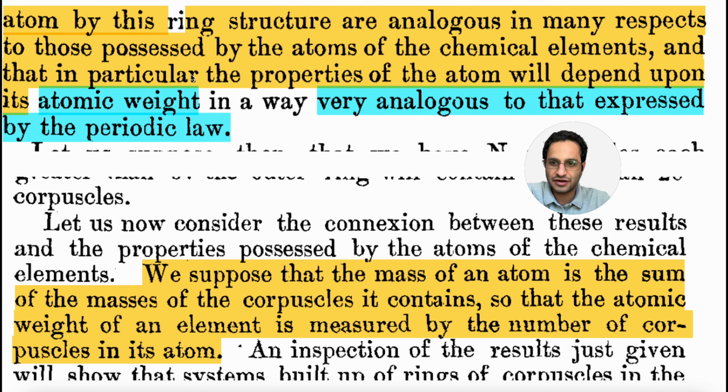So we already know about the periodic law, and he's saying that the atomic weight is responsible for the properties, because you know why? Because we have the number of electrons, and to stabilize the electrons, you might need a lot of electrons, and you're increasing the atomic weight. On this side, we suppose that the mass of the atom is the sum of the masses of the corpuscles it contains. So here is what he's saying. The sum of them is the mass of the atom.